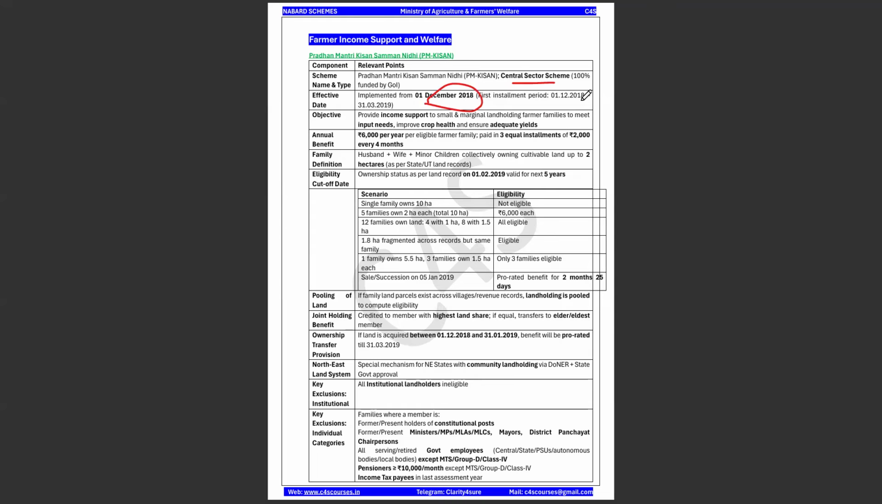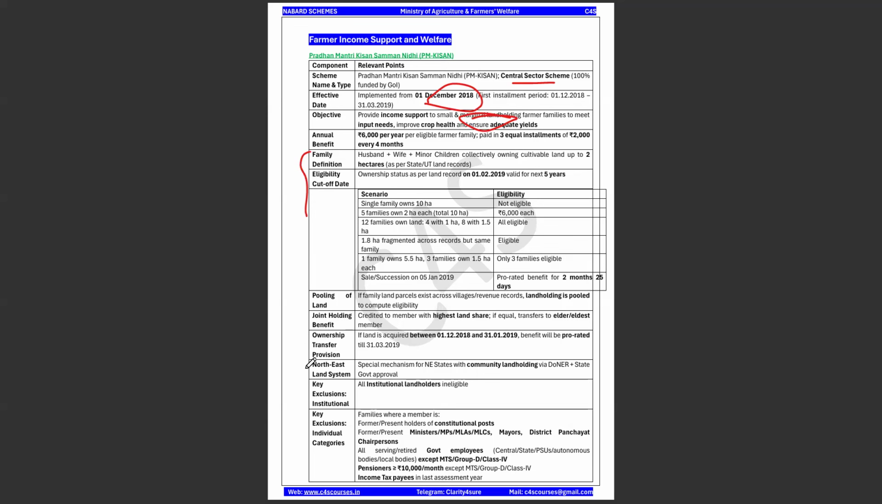And what is the objective? To provide income support to small and marginal landholding farmers, to meet their input needs, improve crop health and adequate yields. And what is the benefit? It is 6,000 per year for an eligible farmer family, and that 6,000 will be paid in three equal installments of 2,000 every 4 months. And they have given the definition of family also and eligibility criteria.